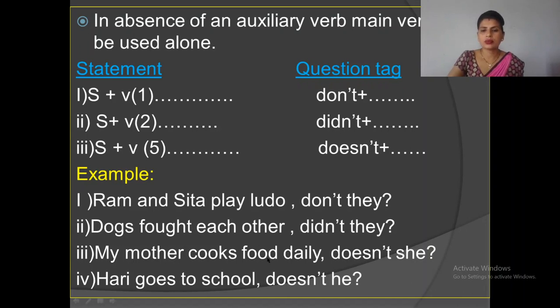My mother cooks food daily, doesn't she? Cooks. Cooks is verb 5. So we have to use "doesn't" in the question tag. She is the pronoun of my mother. Similarly, next example, Hari goes to school, doesn't he? Goes. Goes is also verb 5. So we have to use "doesn't" in the question tag. He is the pronoun of Hari.